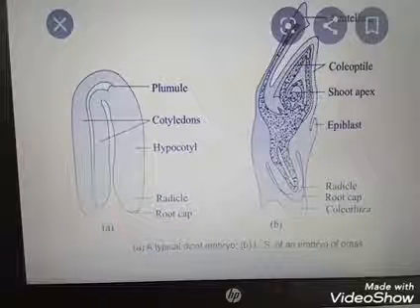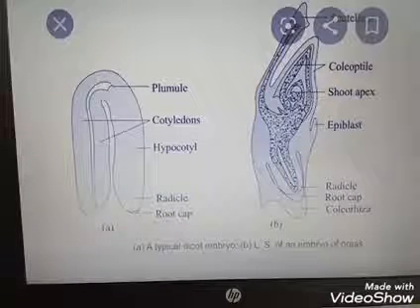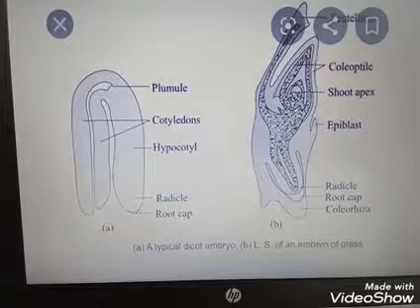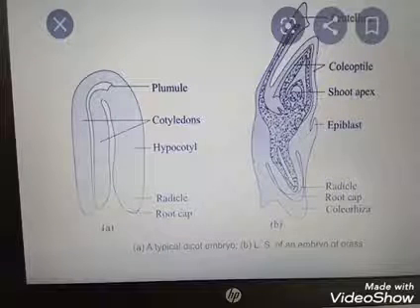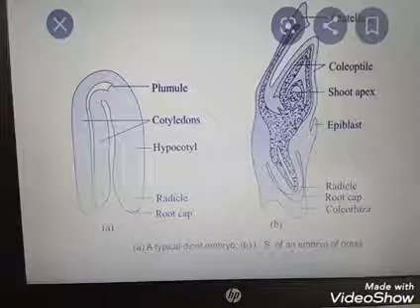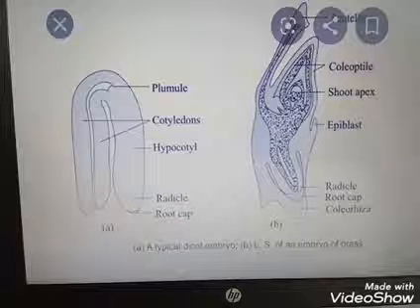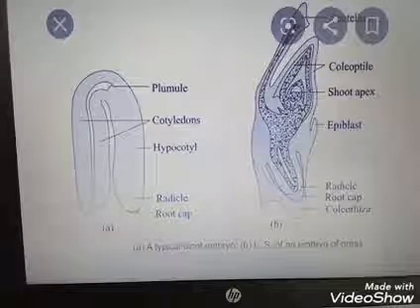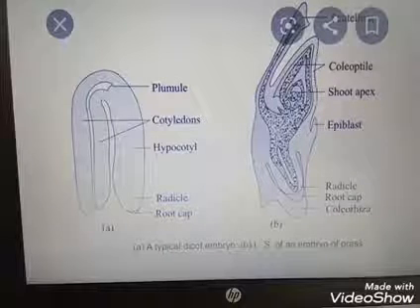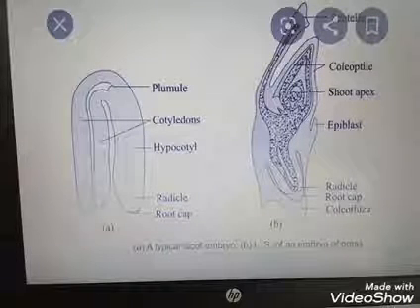Then the cotyledon is situated on one side of the embryonal axis and is called scutellum. Do you remember the term scutellum? This also we studied last year.